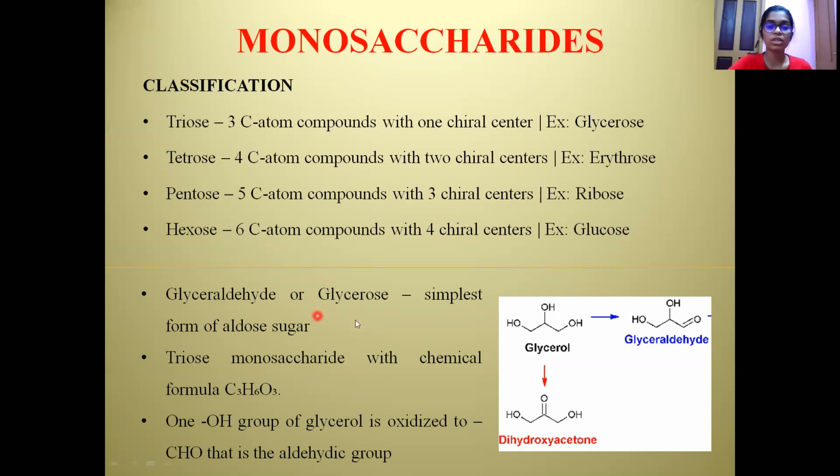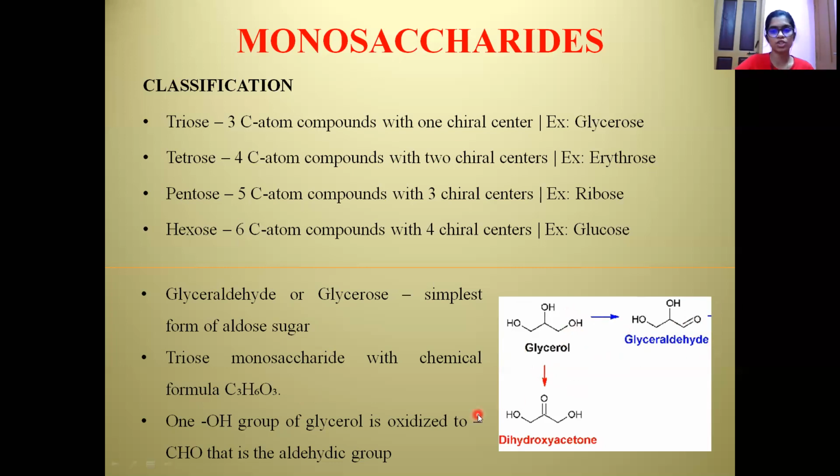Glyceraldehyde, or glycerose, is what we saw as a triose. It is the simplest form of carbohydrate, or the simplest form of aldose sugar. We'll see what aldose and ketose are in the next slide. It is a triose monosaccharide with chemical formula C3H6O3. This formula is due to the carbon, hydrogen and oxygen ratio, that is 1:2:1. In the glycerol molecule, one of its OH groups, that is the alcohol group, is alone oxidized to the aldehyde, that is the CHO group, forming the glyceraldehyde molecule.